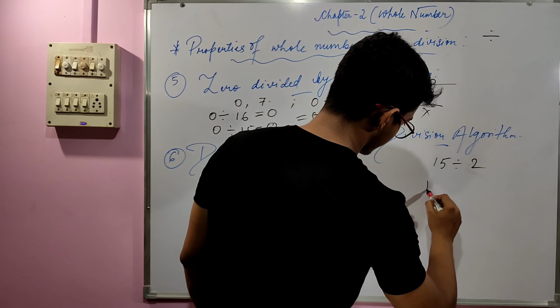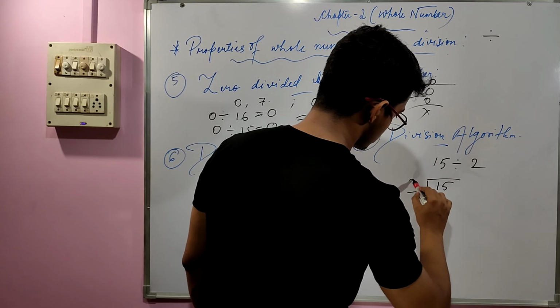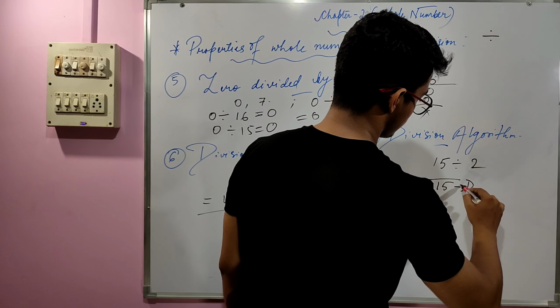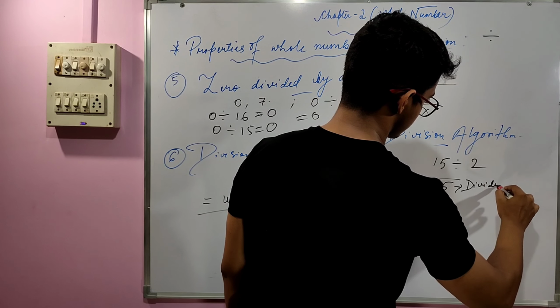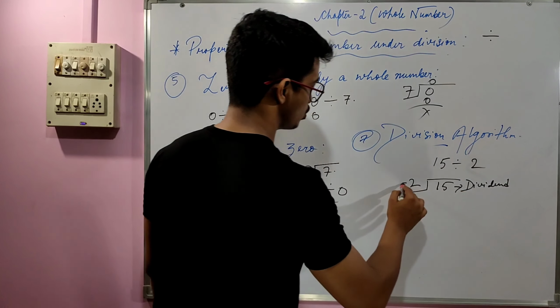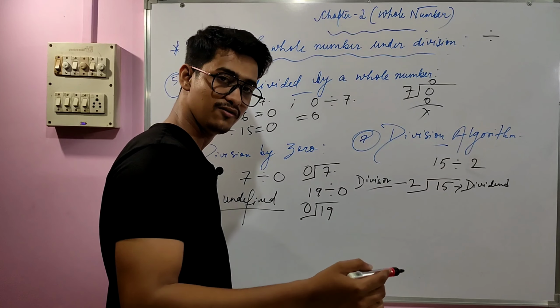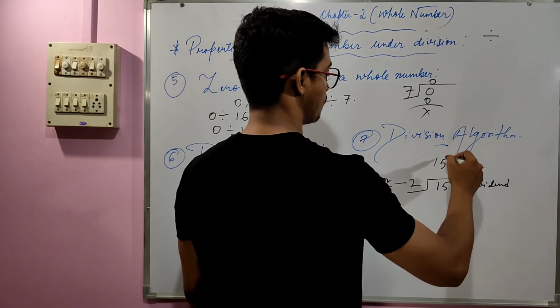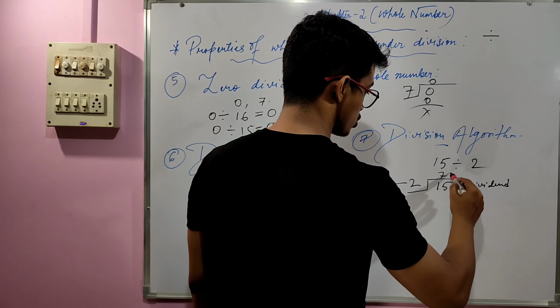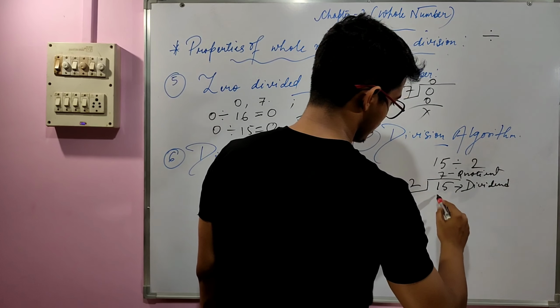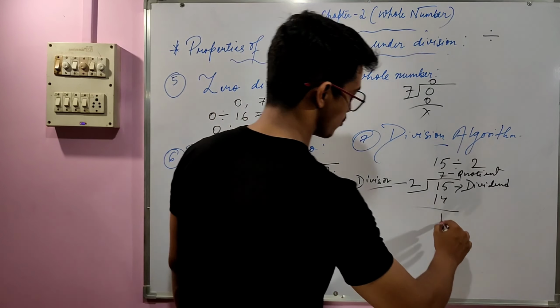So 15 is the dividend, and 2 is the divisor, which helps in the process of division. The uppermost part will be our quotient, the result part basically, and then the leftover part is our remainder.